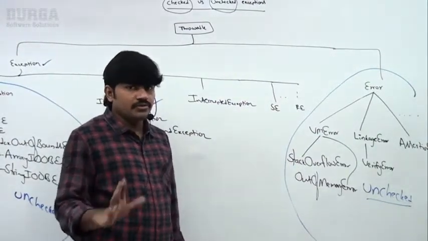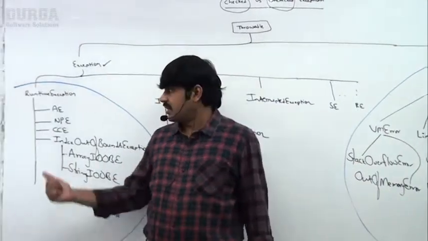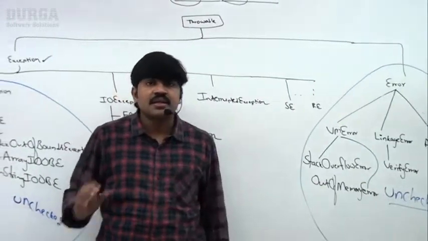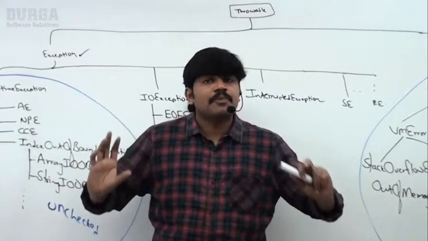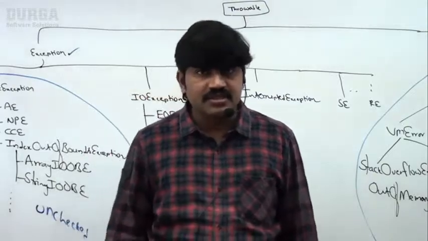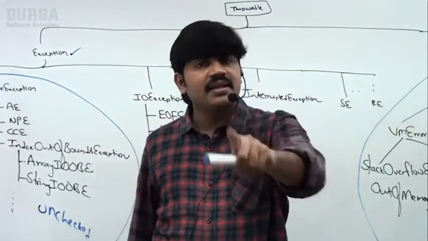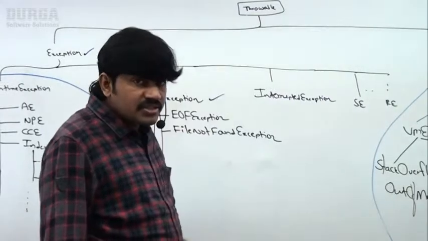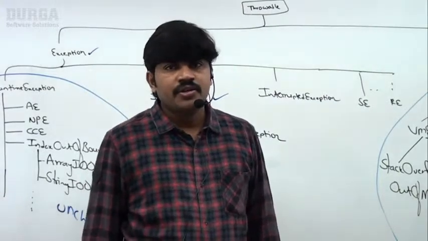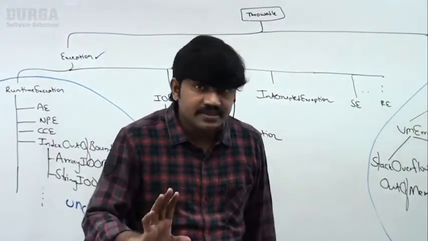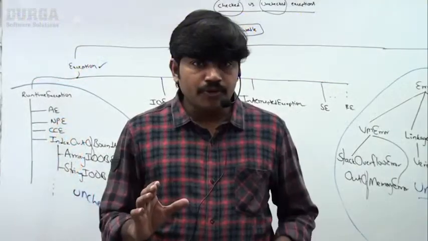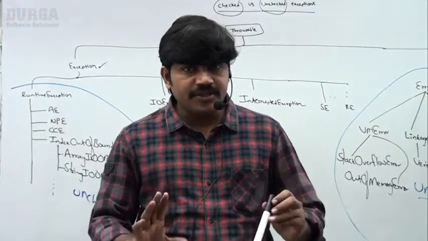So which are checked, which are unchecked? You people should have clear clarity. RuntimeException and its child classes, Error and its child classes are unchecked. Except that, all the remaining things in our exception hierarchy are checked exceptions. The compiler is always going to check whether you are handling or not for this part, but for the unchecked area, the compiler is never going to check. Up to this, checked and unchecked exceptions are very clear.